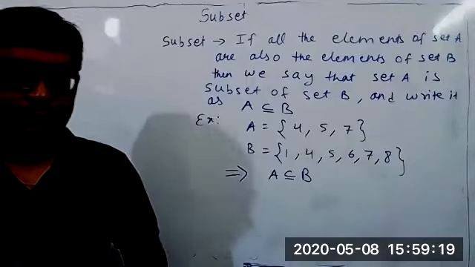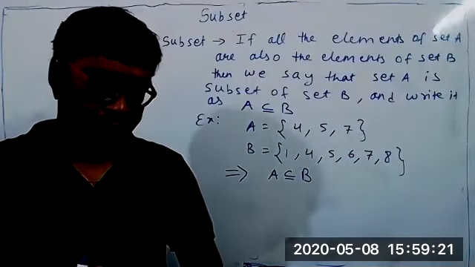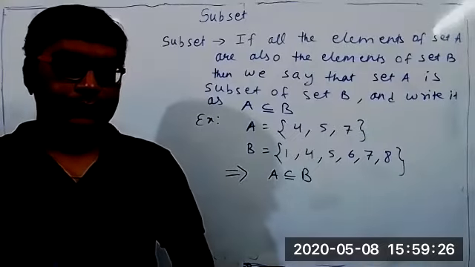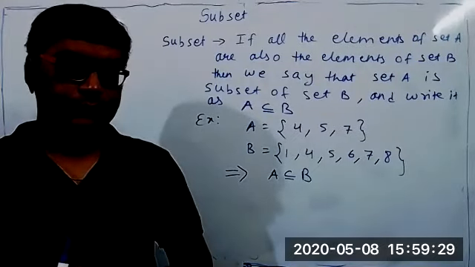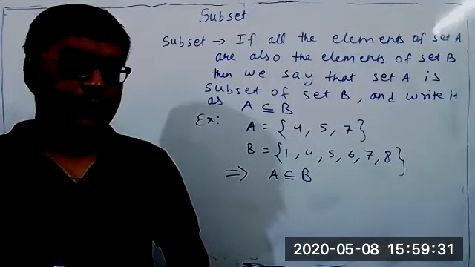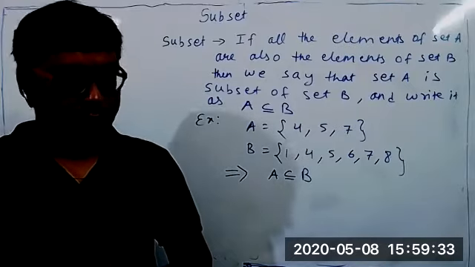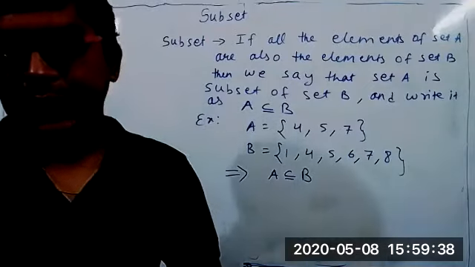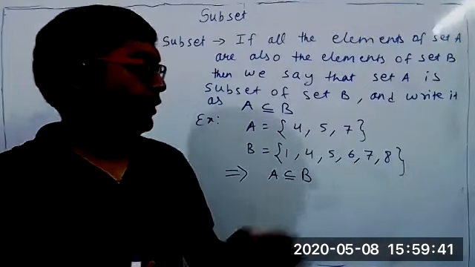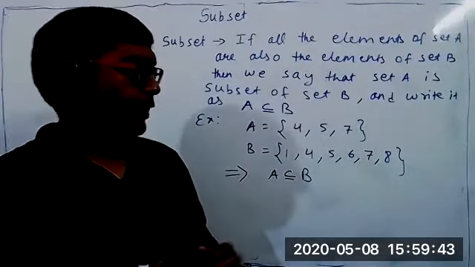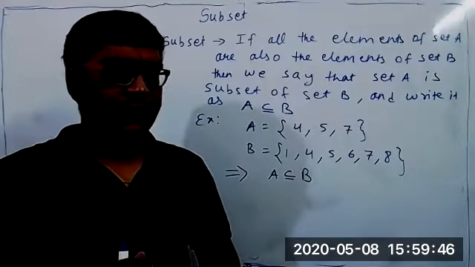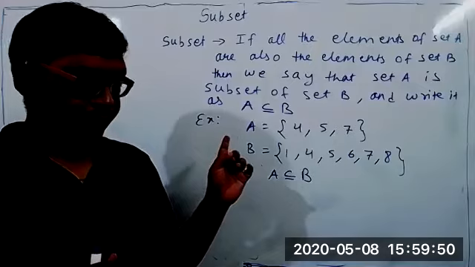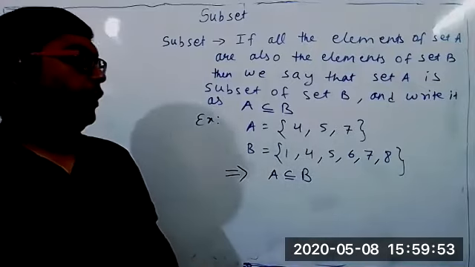Sir, are equal sets subsets of each other? Equal sets are subsets of each other. Okay, sir. So a null set is a subset of any set, right? Very good. Null set is a subset of all the sets. I'll teach more, but whatever I have taught, if you have doubt, you can ask me. Have you copied from the board? Yes, sir.